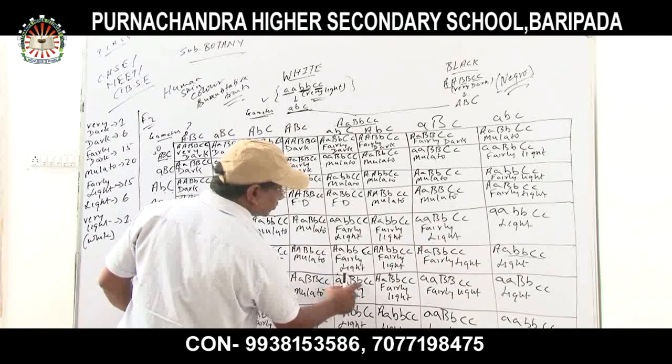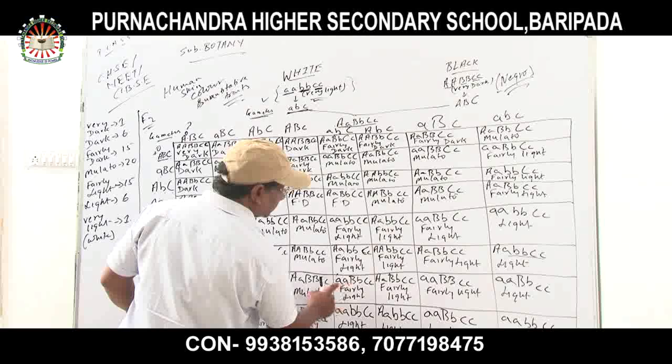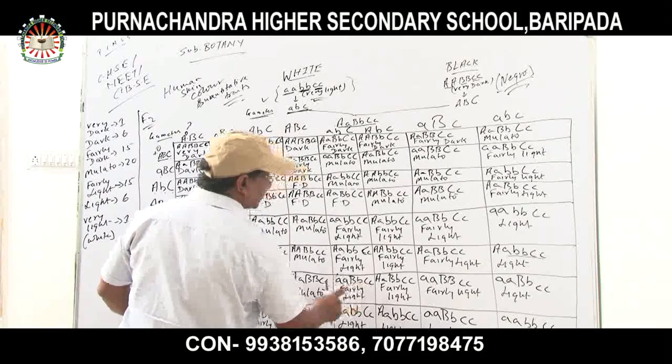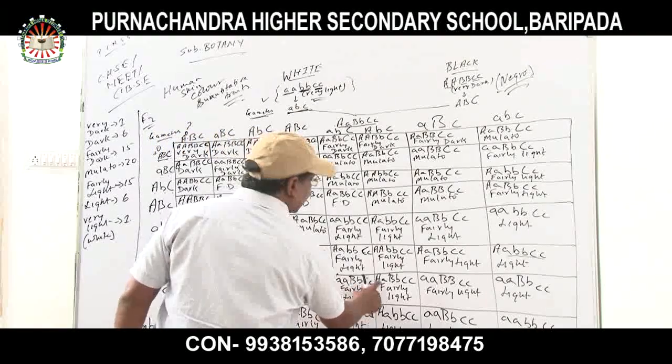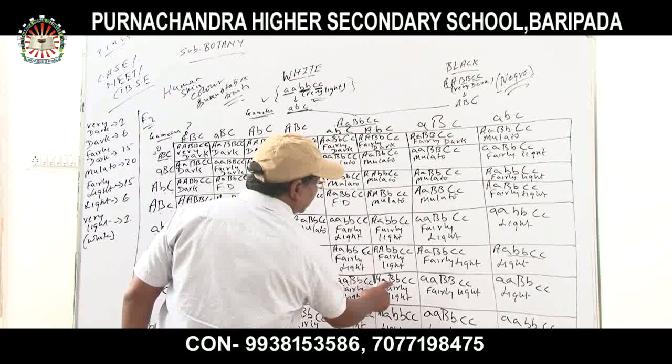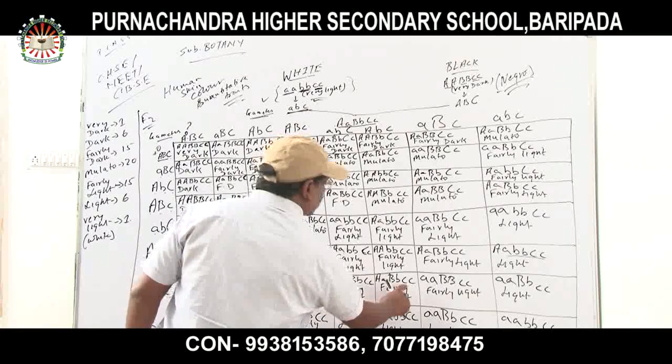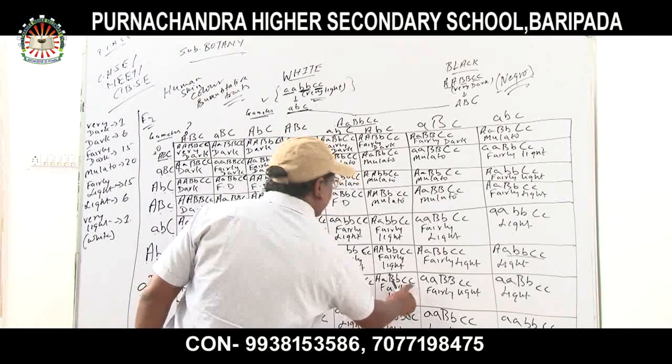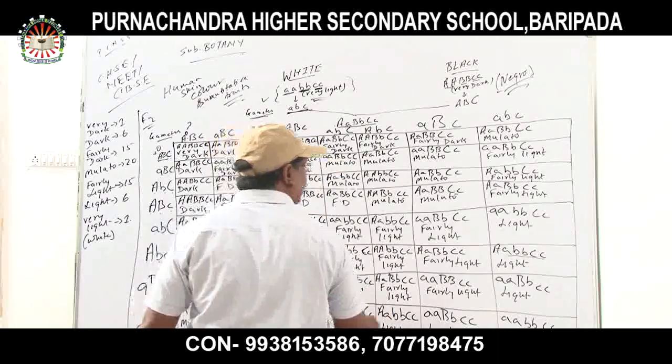Small a, small b, and small c. Okay, small a 2 and small b 1 and small c 1. Fairly light. Two dominant genes are there. Next, fairly light. Capital A, capital B, small b. Again, capital C and capital C. Fairly light. Okay.